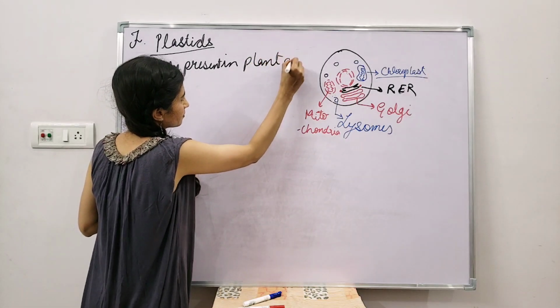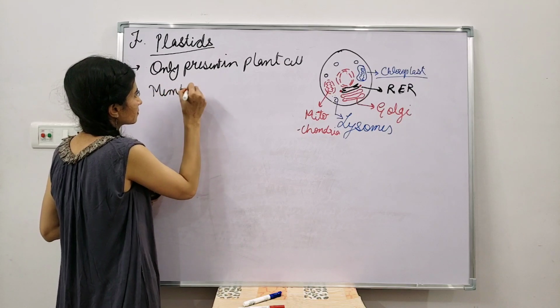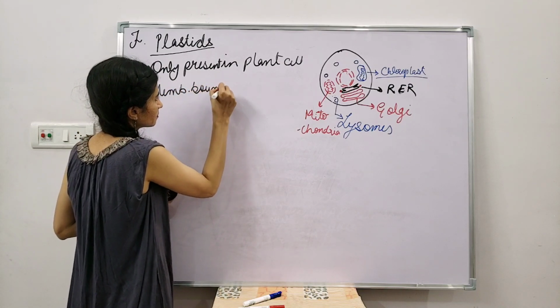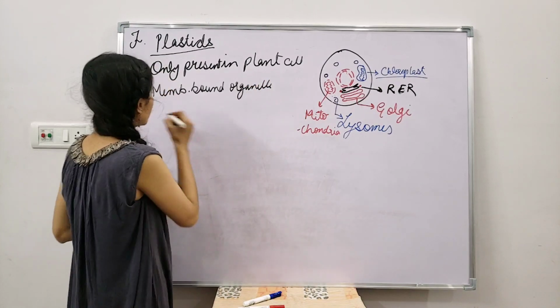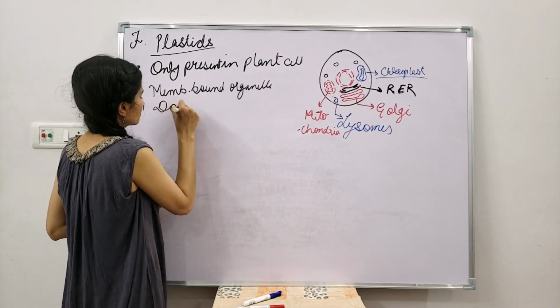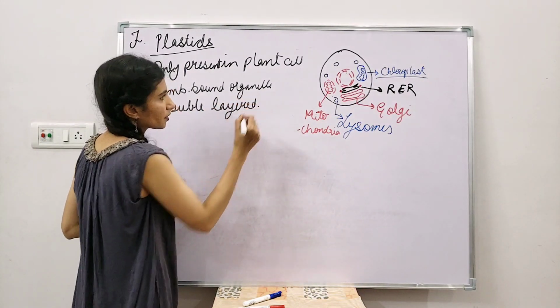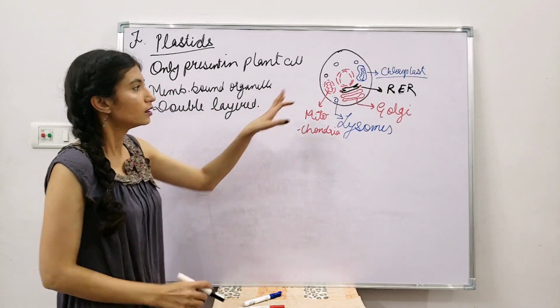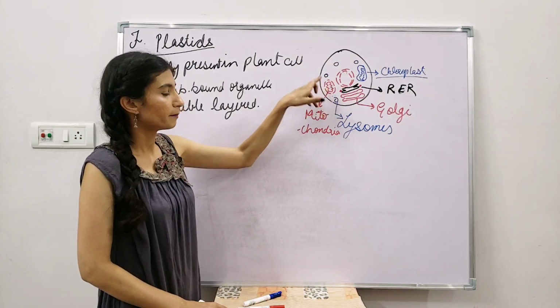plant cells. Okay, again, membrane bound organelle. Okay, it is also a double layered one. It is also double layered. Alright, just like mitochondria. So the structure of chloroplast is approximately similar to the mitochondria.